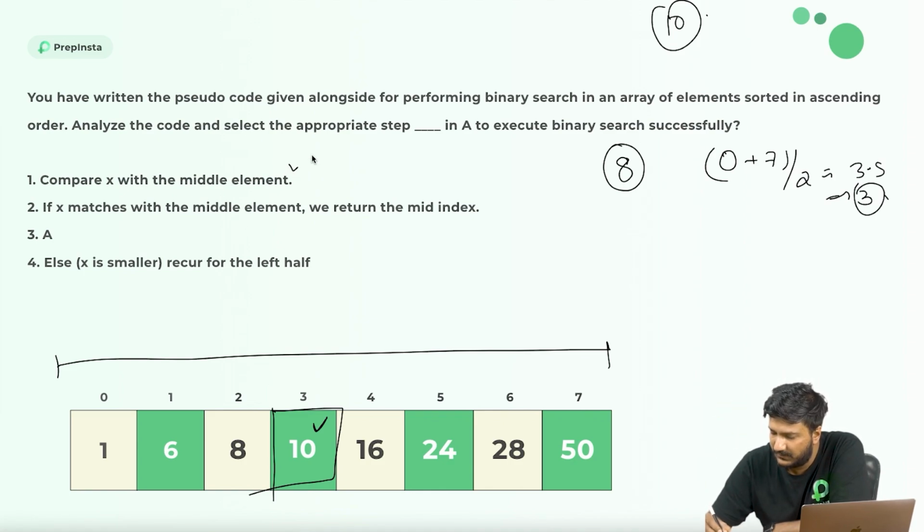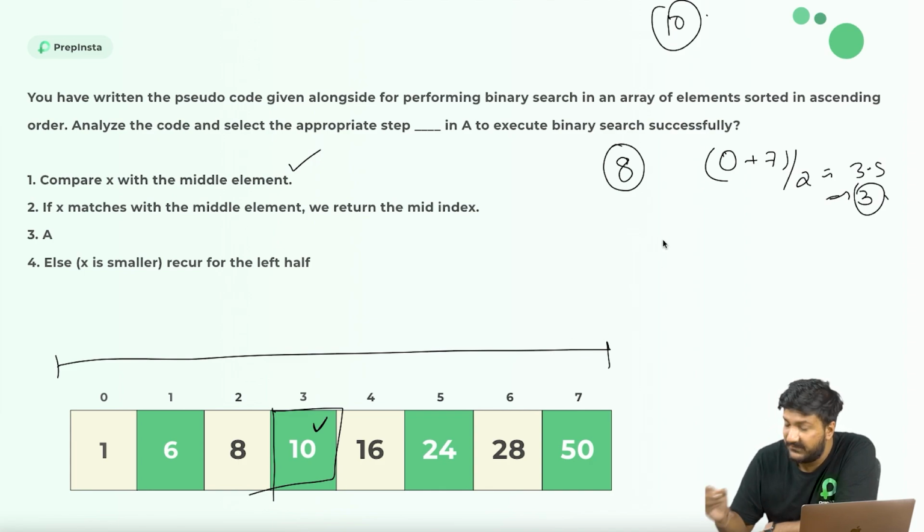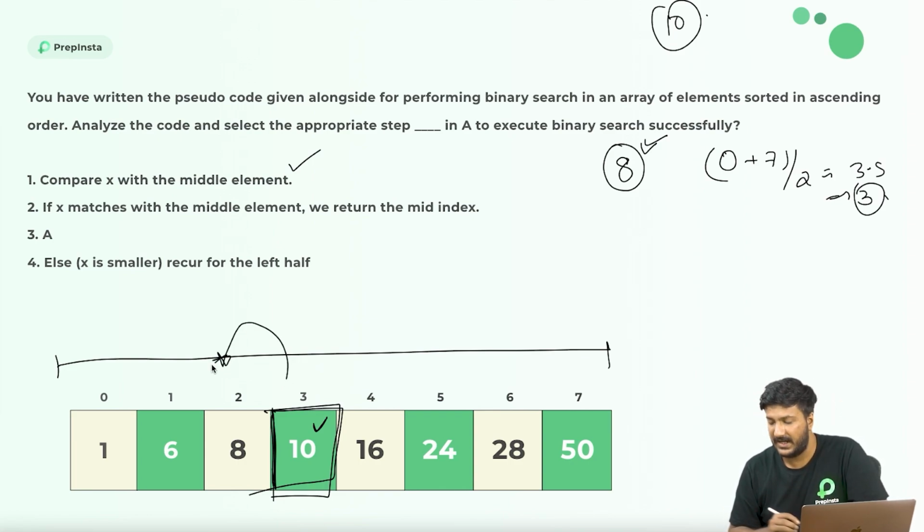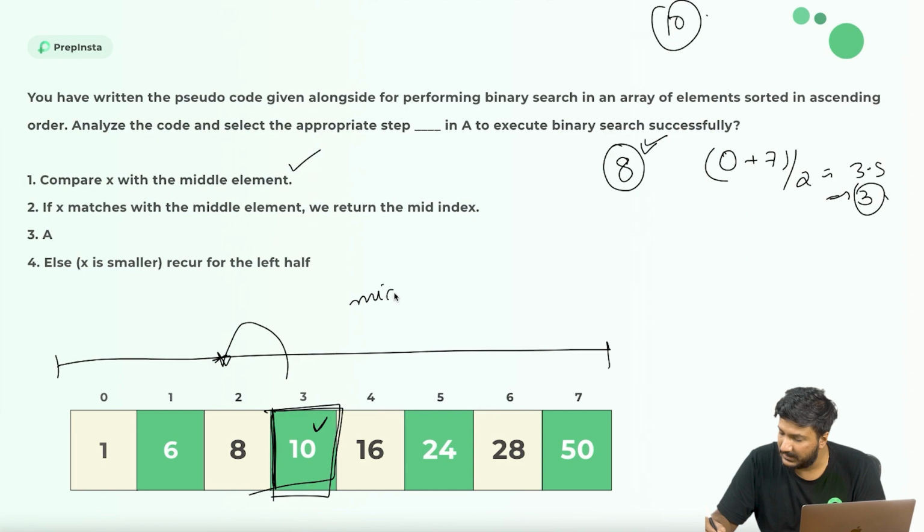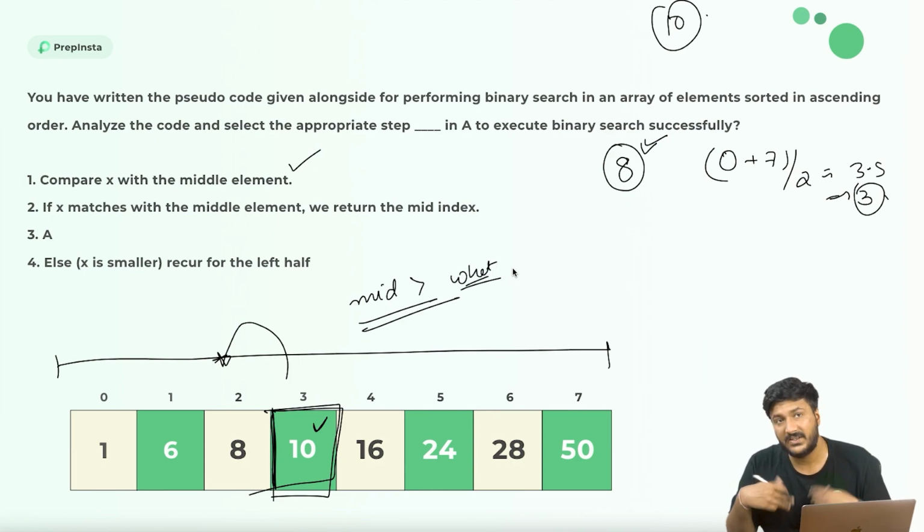So this is what the first part says, but it's not our case, right? So let's say we are looking for 8. Obviously, a part of our algorithm is we compare this element with the element that we are searching. In that case, we go ahead and look at the left hand side part of it, because the mid element is greater than what we were looking for. Okay? In that case, we search the left part.